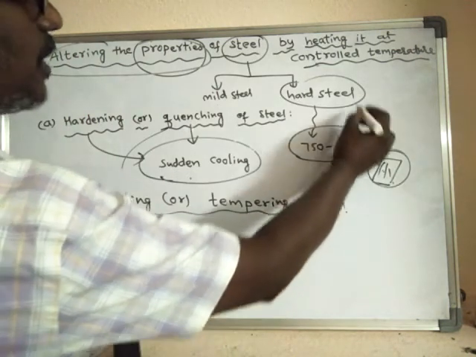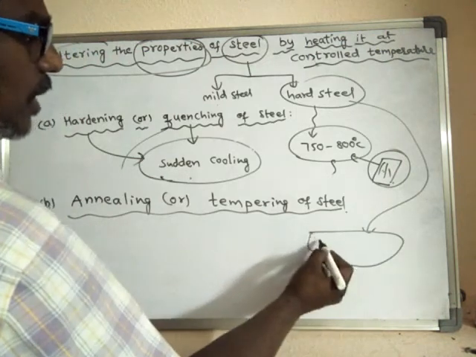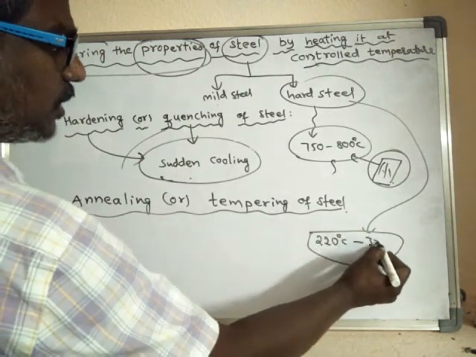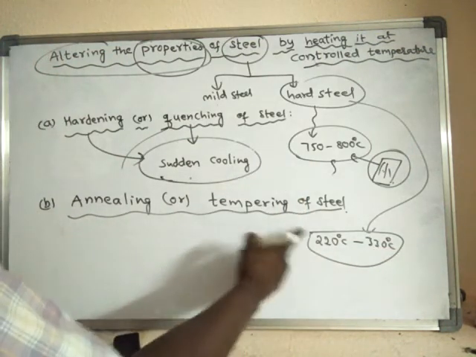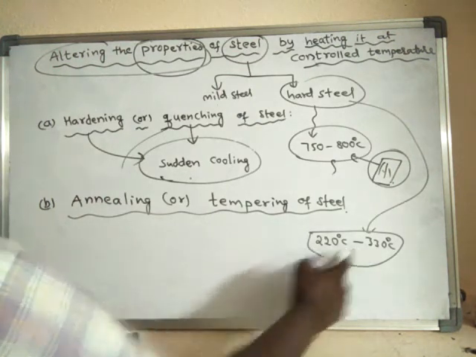In this process, what happens? The same hard steel is heated to only around 220 degrees centigrade to 330 degrees centigrade. Not to the higher temperature, so it is heated to somewhat lower temperature, though this is also a very high temperature.